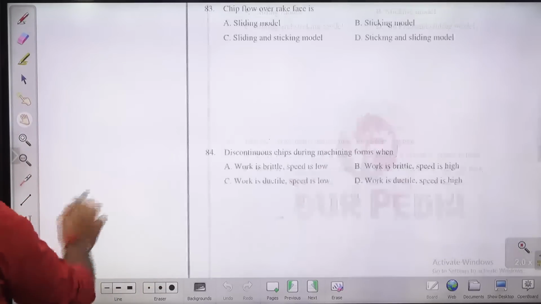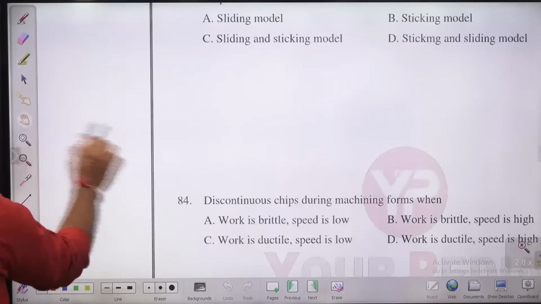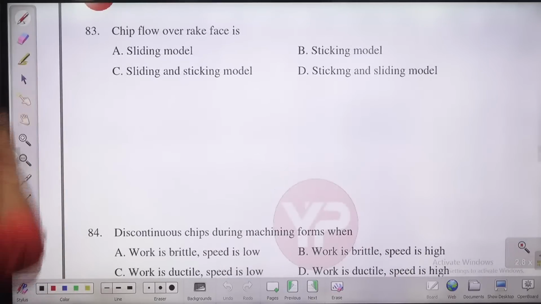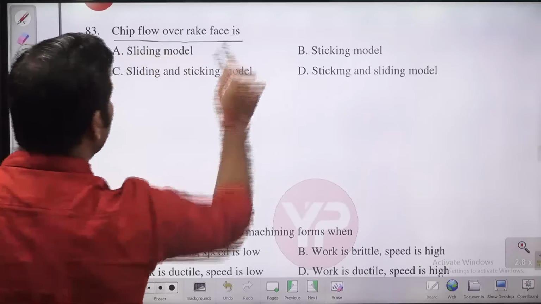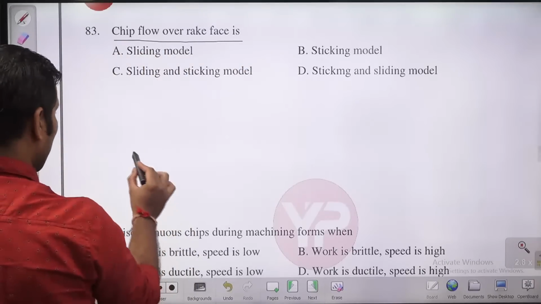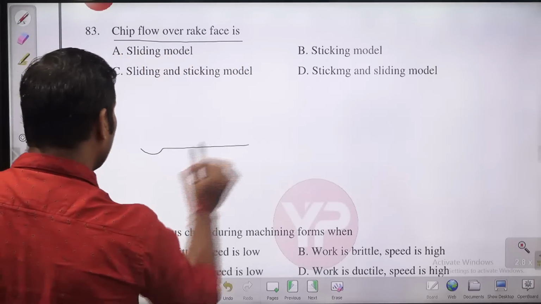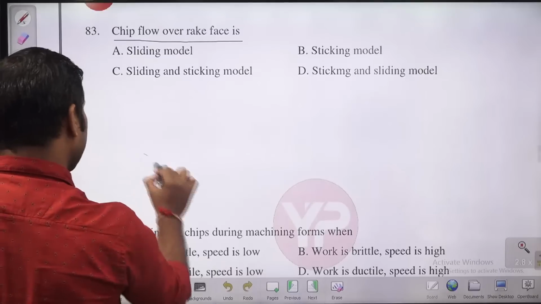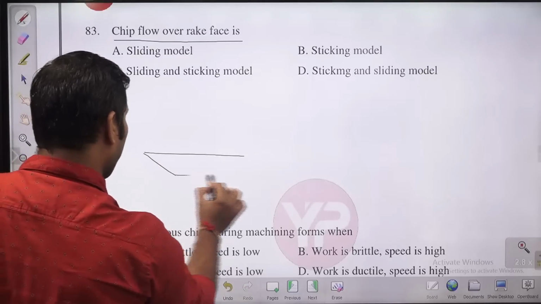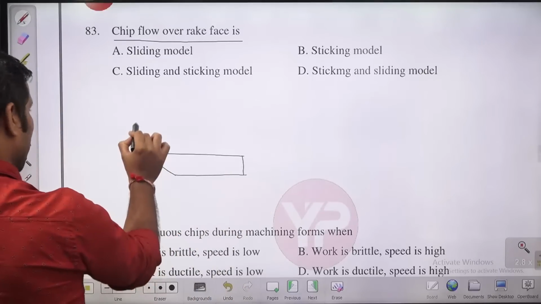Next question 83. Now we have a question from the production part. Chip flows over the rake face is, children, when the chip flows over the rake face, suppose you have a cutting tool, something like that. Let me take a case here.